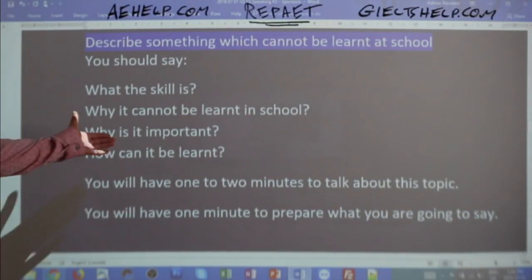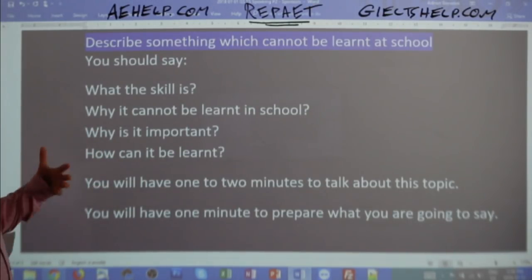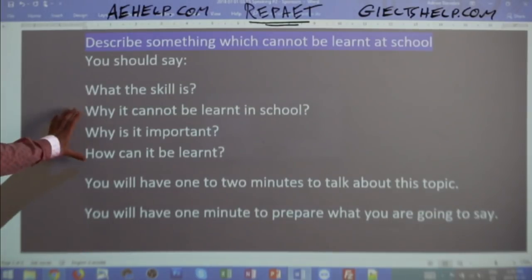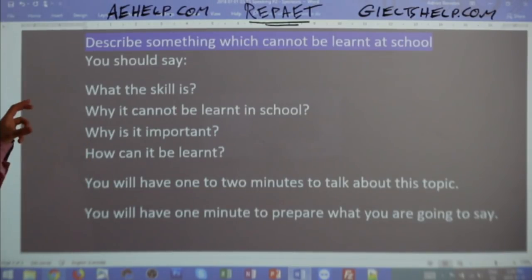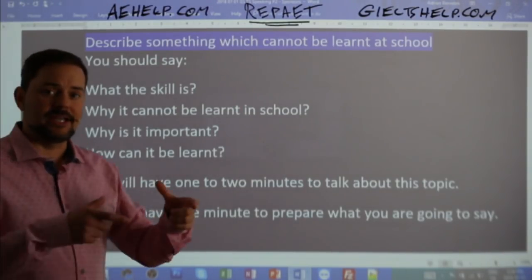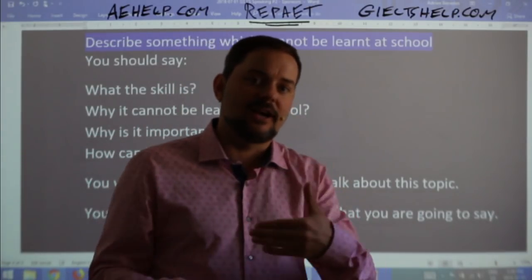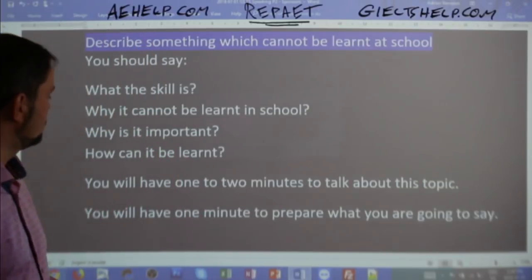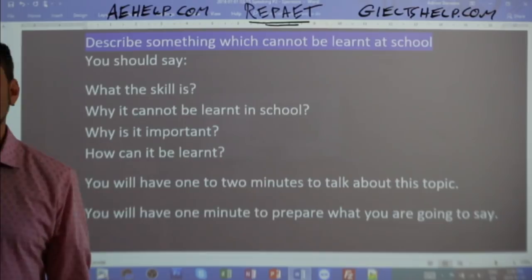So let's look back at the card. Again, remember, in that 2 minutes, you should look at that card 2 to 3 times to make sure that you're answering all the questions, okay? So many students, 19 out of 20 students, I've noticed, do not look at the cue card only in the 1-minute planning stage. That's not good. The examiner lets you have that cue card for the whole 3 minutes. They want you to look at that card to make sure that you're answering those questions. So let's look at that card. Why is it important? Okay, very easy to answer.